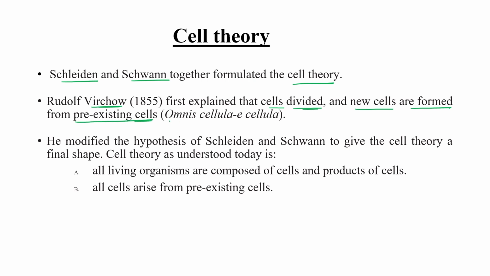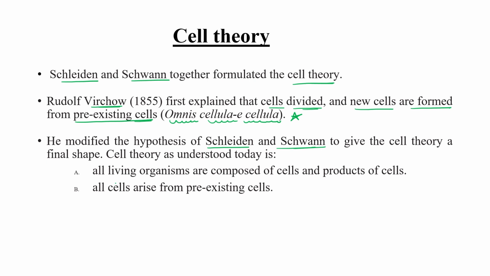And this is a very famous quote he used: omnis cellula e cellula, meaning new cells are formed from pre-existing cells only. So Virchow modified the hypothesis of Schleiden and Schwann and gave the final theory, which is popularly known as cell theory.